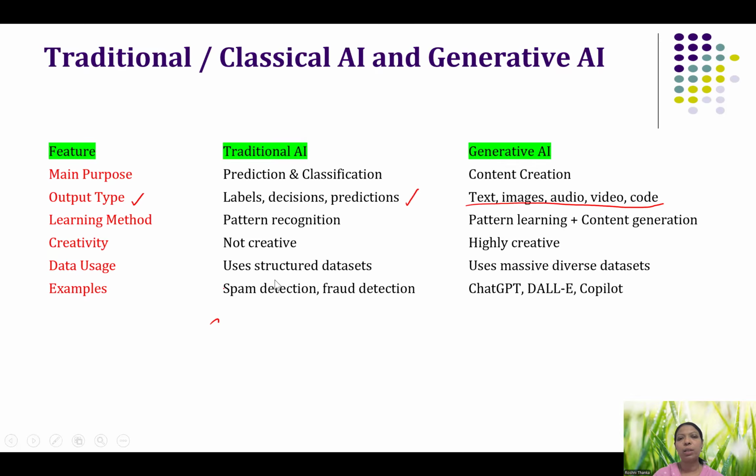And the data usage: traditionally it is mostly structured data sets, but in generative AI, it can understand text, it can make audios, videos, and diverse data sets are working behind that. Examples of traditional AI are spam detection and fraud detection. But in generative AI, we have ChatGPT, DALL-E, Nano Banana, Copilot, Gemini, everything. All these are examples of generative AI.